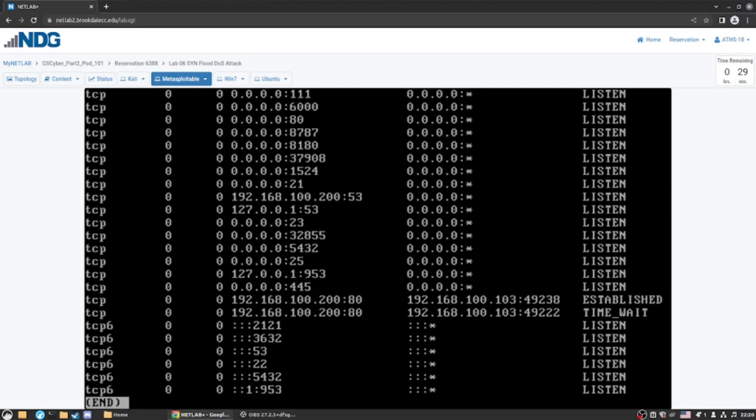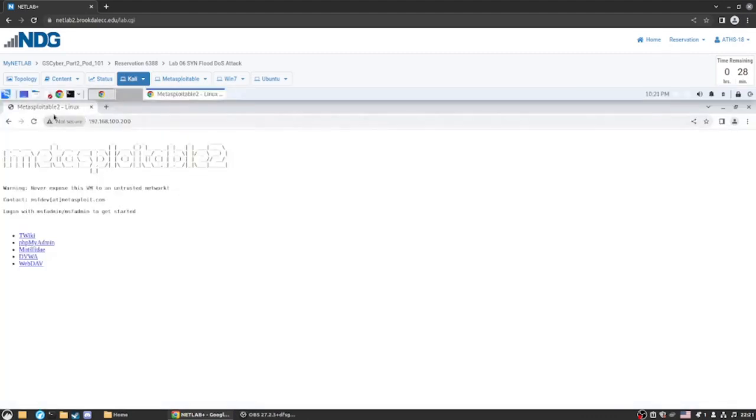And we're getting connected to by 192.168.100.103 at port 49238. We're told next to exit this and close our browser instance on Kali.